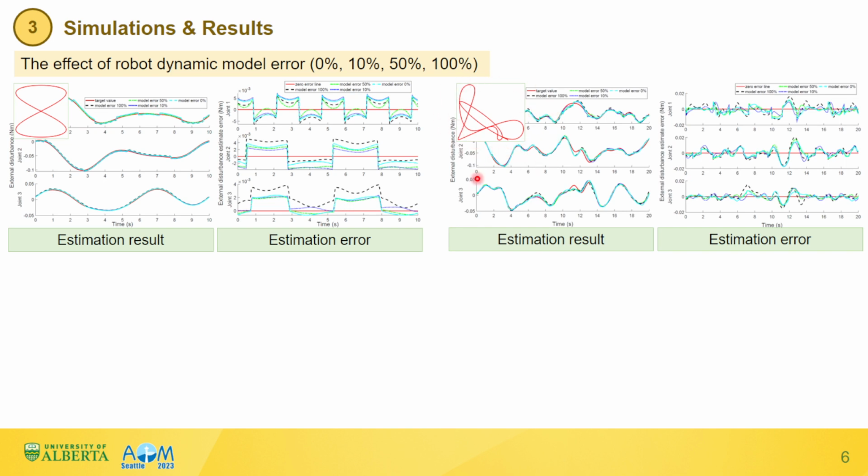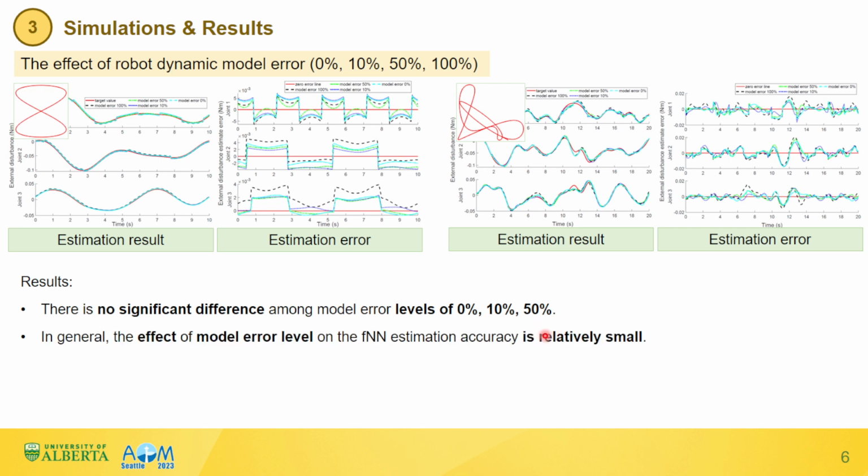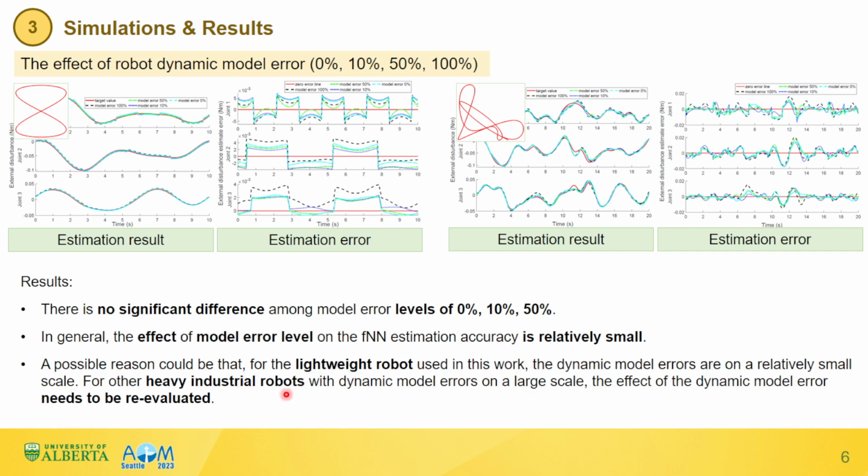The results show that there is no significant difference among model error levels 0%, 10%, and 50%. In general, the effect of model error level on the feed-forward neural network estimation accuracy is relatively small. A possible reason could be that, for the lightweight robot used in this work, the dynamic model errors are on a relatively small scale. For other heavy industrial robots with dynamic model errors on a large scale, the effect of dynamic model error needs to be re-evaluated.